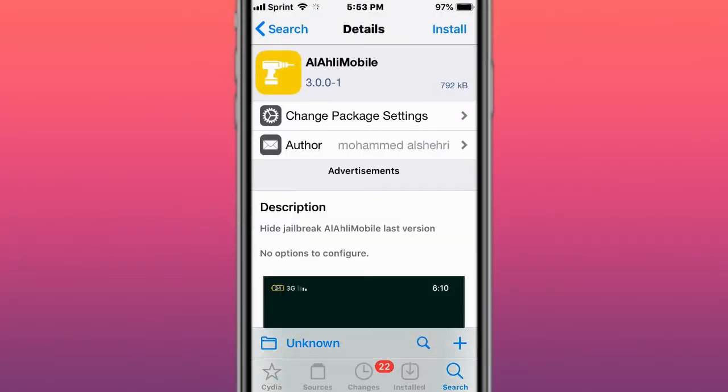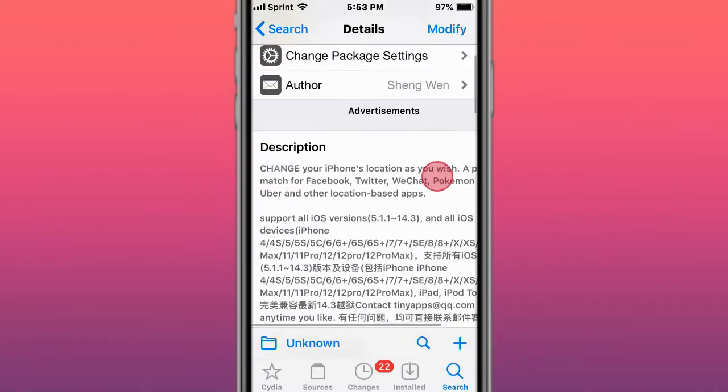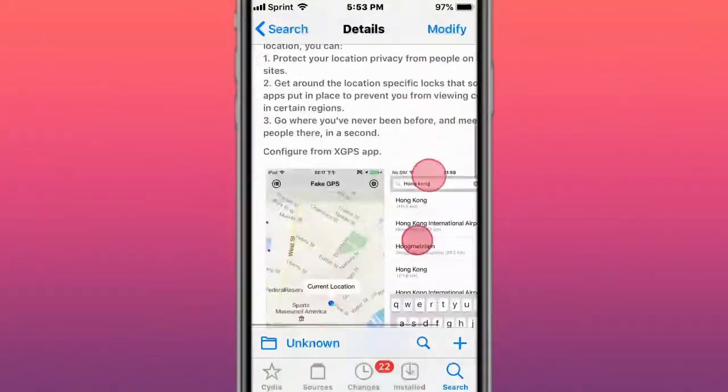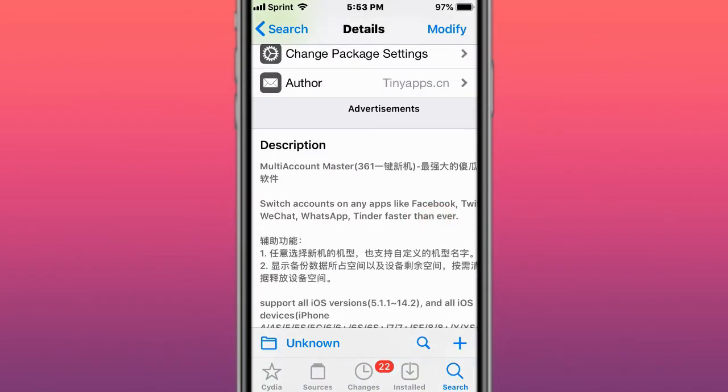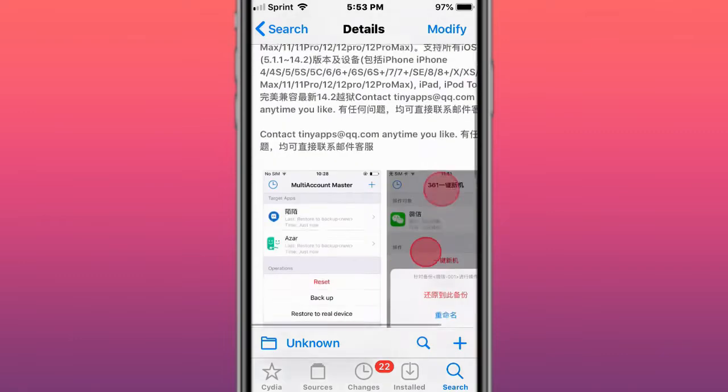This is called Ali Mobile, a jailbreak Ali Mobile latest version. This is called Fake GPS Pro, change your iPhone's location on your iOS device, supports iOS 5.1.1 to 14.3. This is called 361 multi-account master. Switch accounts for apps like Facebook, Twitter, WeChat, WhatsApp, Tinder faster than ever.